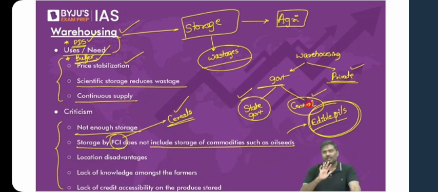Production is very low in India, right? And storage capacity is also very, very low. Because of that, we are majorly dependent on imports. And if anything happens in the international market, it has a negative impact on consumers in the domestic market.